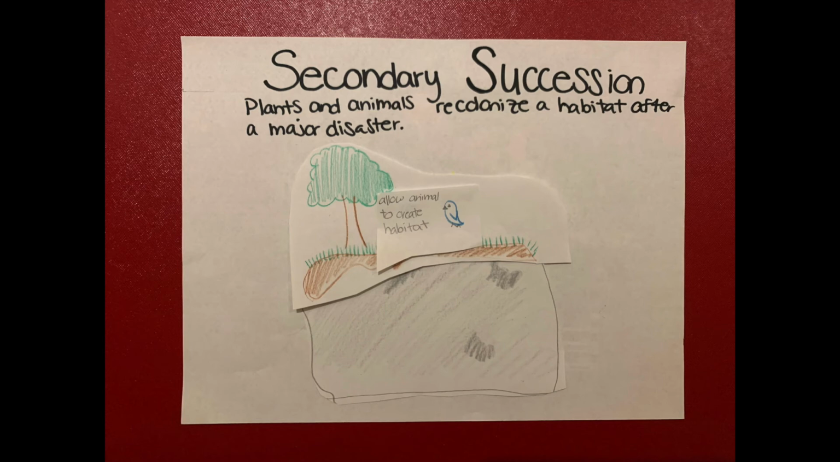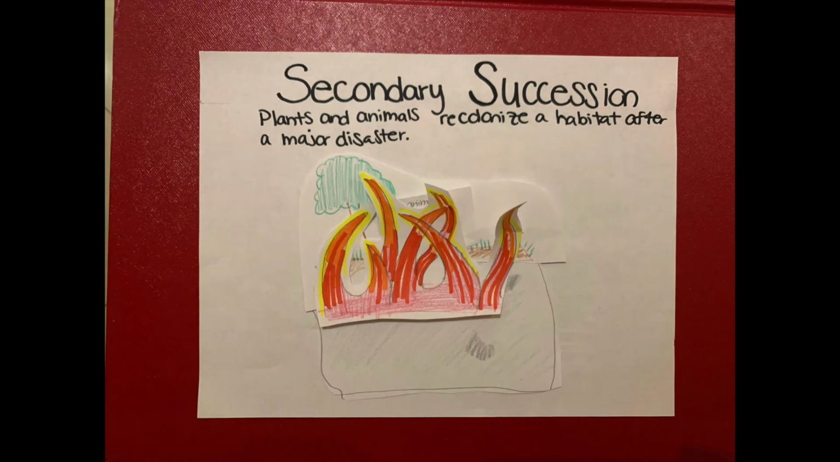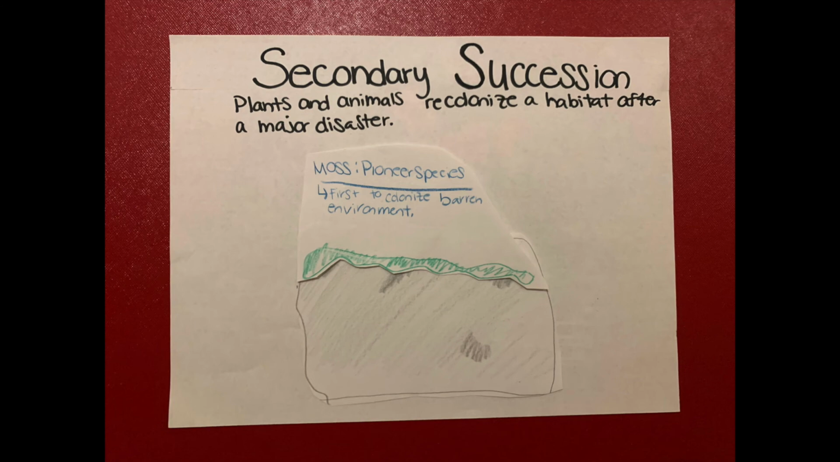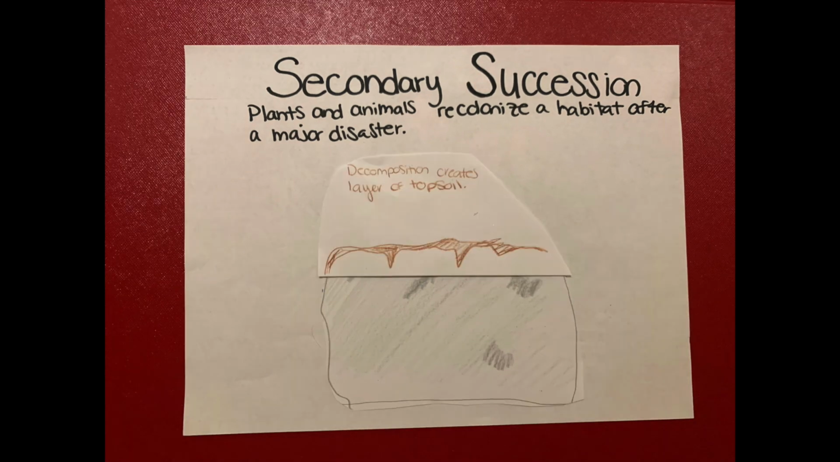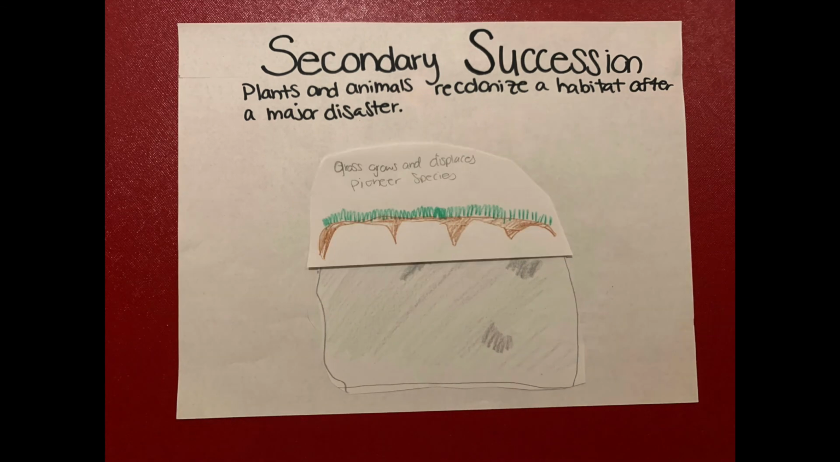Here we have a climax community from a primary succession. A natural disaster such as a wildfire destroys it completely, leaving no life left behind. We start from the beginning with bare rock until the pioneer species comes and we recreate our climax community again.